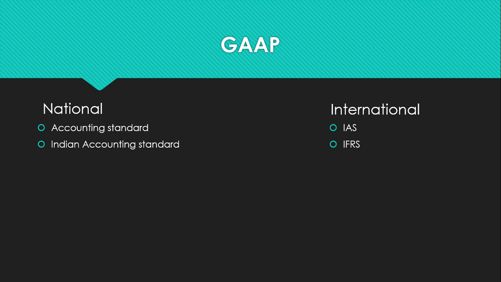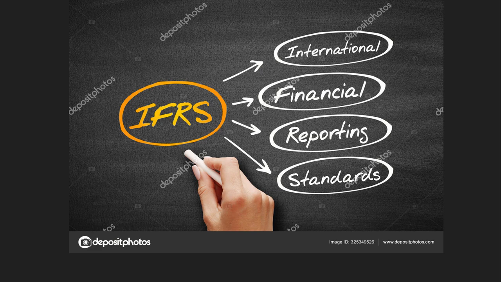So these accounting standards, international accounting standards, Ind AS or IFRS, whatever it is, all of these state some rules, regulations, or guidelines to prepare the books of accounts of a company. But one is at the national level and another one is at the international level. Now we will see in detail what IFRS stands for. IFRS means International Financial Reporting Standards.